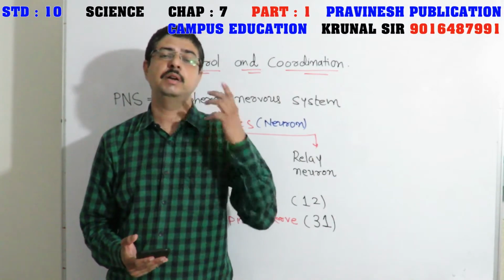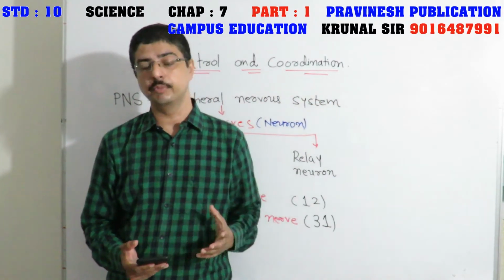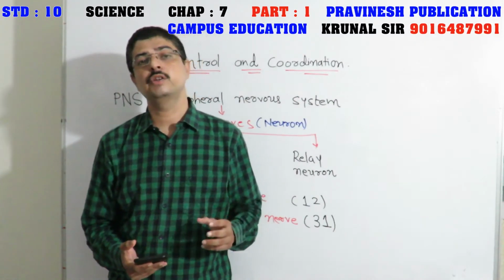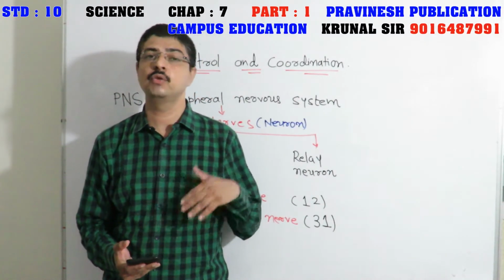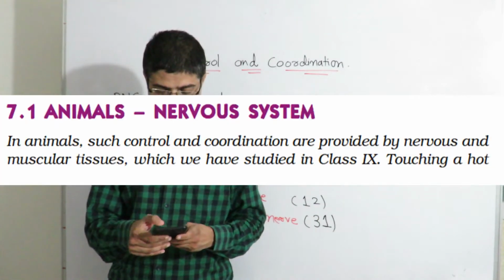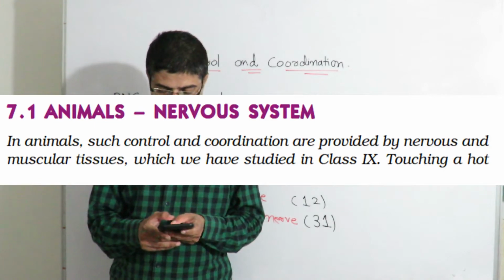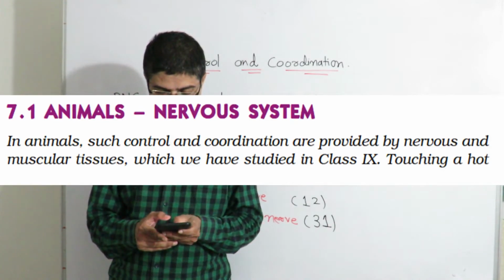My lips movement, tongue movement, and this muscular movement, these all are controlled by my brain. So I can show this visible movement to other living organisms. Now 7.1, animal nervous system. In animals, such control and coordination are powered by the nervous and muscular tissue, which we have studied in class 9.